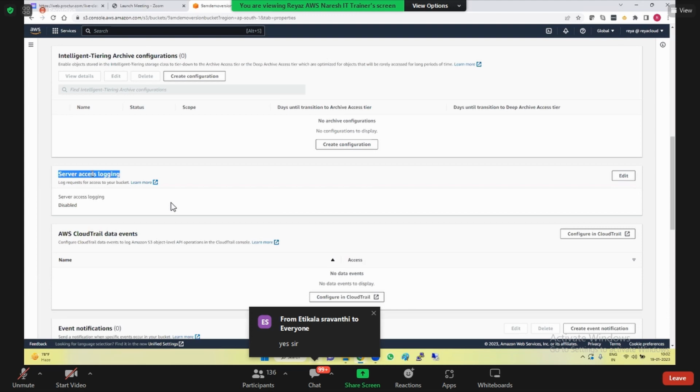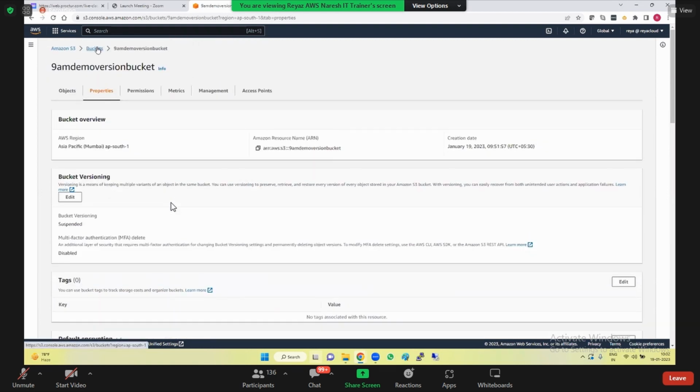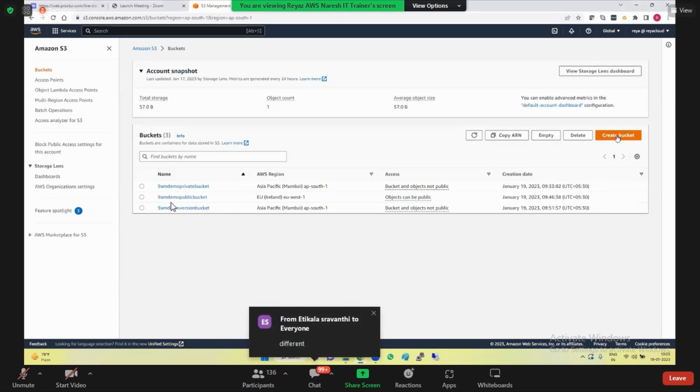Server access logging. So guys, if at all you want to know who is accessing your bucket and all, right? So you need to go ahead and set up the server access logging. So you tell me, is it good to have the logs generated in the same bucket or different bucket?